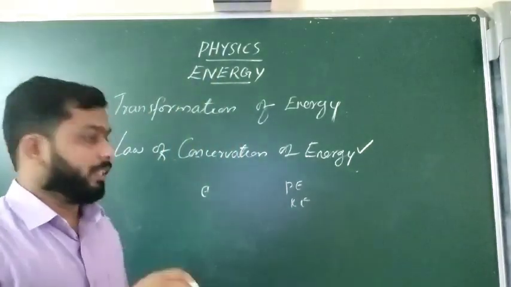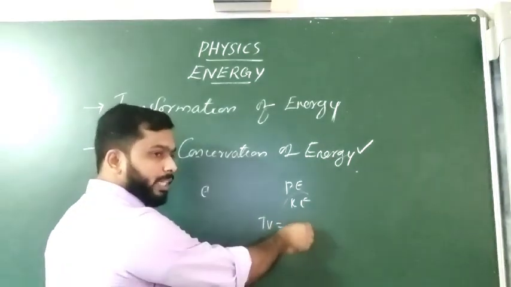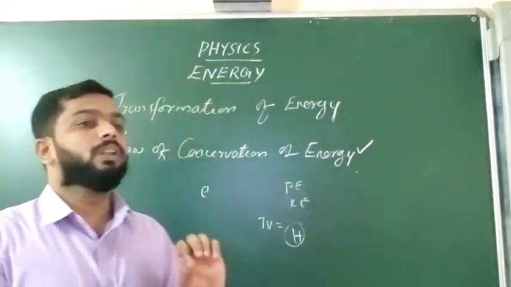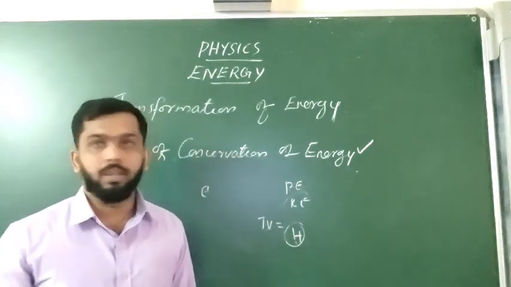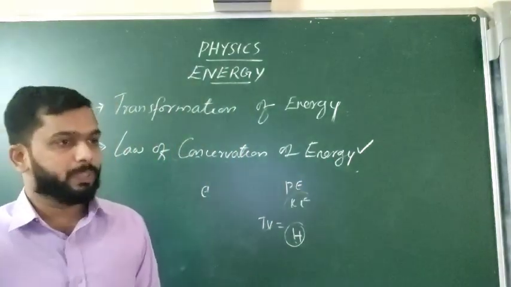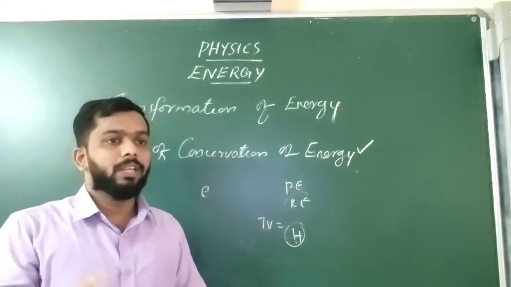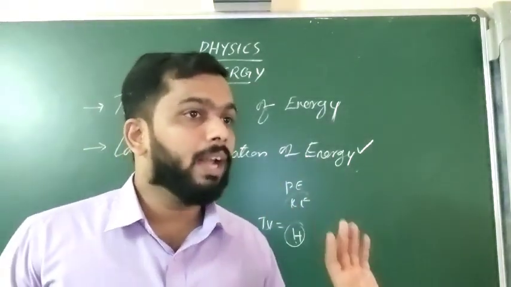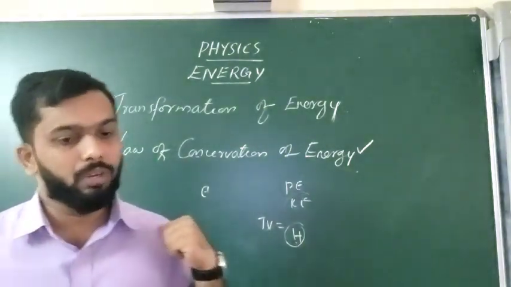Everything is like that, whatever the form. When the TV is working, I said some amount of heat energy is produced. But that heat energy we are not using. That energy is not destroyed, it will be given to the surroundings. When the light is working, we need only light energy, but some amount of heat energy is produced, and that energy is distributed to the air. That means the energy is not wasted, it is distributed into the air. So everywhere this transformation will be the same and the resultant value will be a constant value. That is the law of conservation of energy.